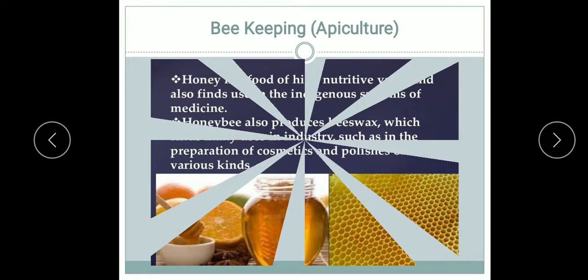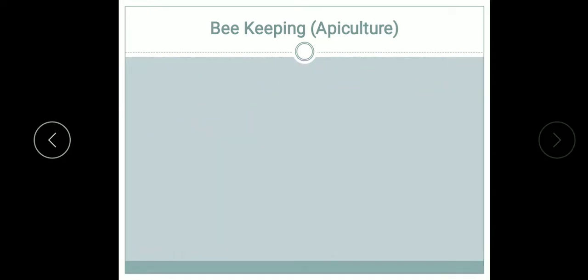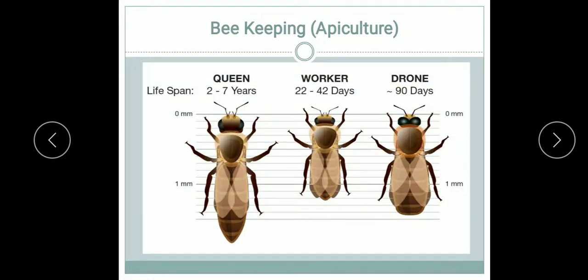So let me see the honeybees which are cultured to get all these products. Honeybee is a social animal, so it lives in a colony. We'll see what the different members of the colony of honeybees are, and all the members exhibit a great example of teamwork.